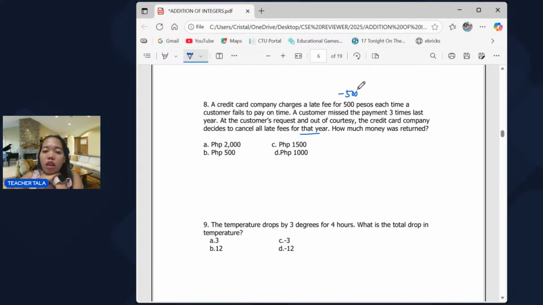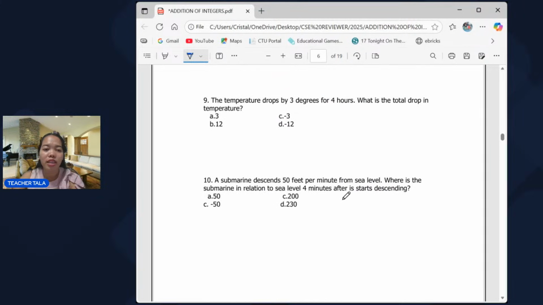So, meaning, ang total na babayaran niya is 500 times 3. That is negative 1,500. Now, how much money was returned? Okay, so ang na-return sa kanya from being negative, it is already a positive number. Okay, how much money was returned? That's 1,500.